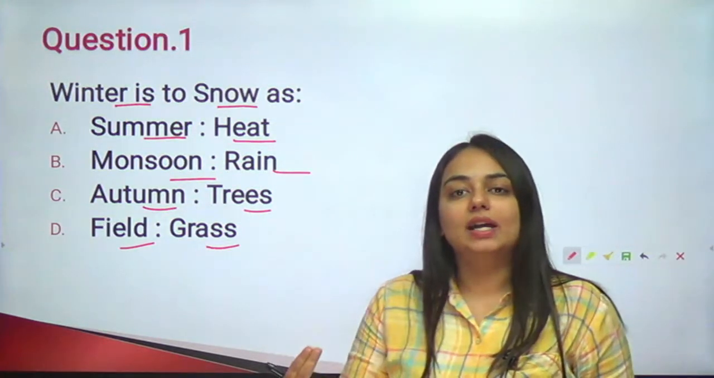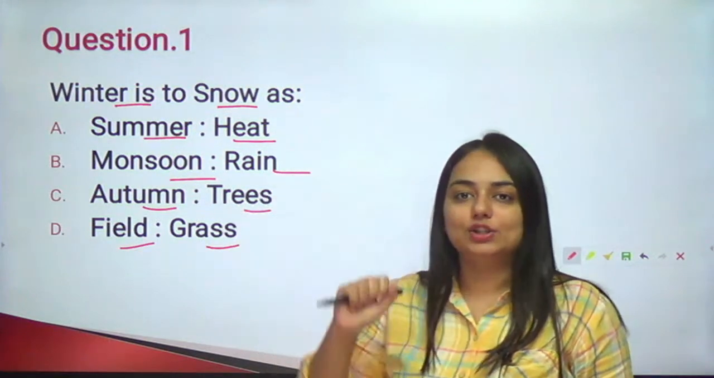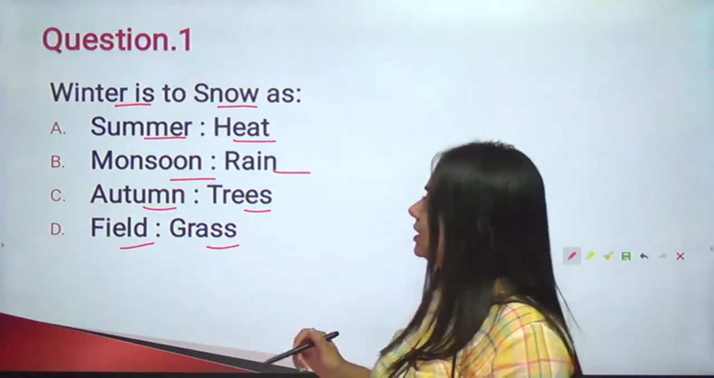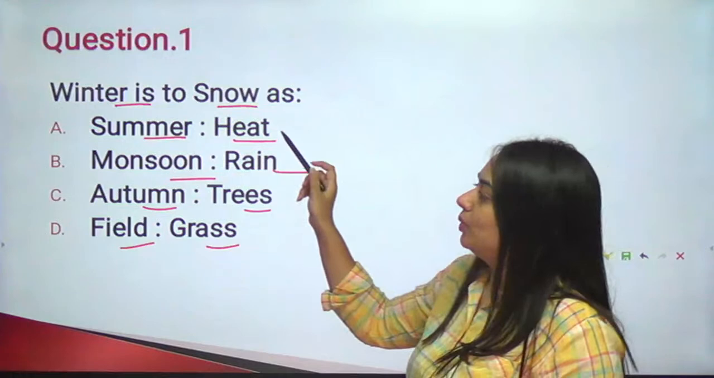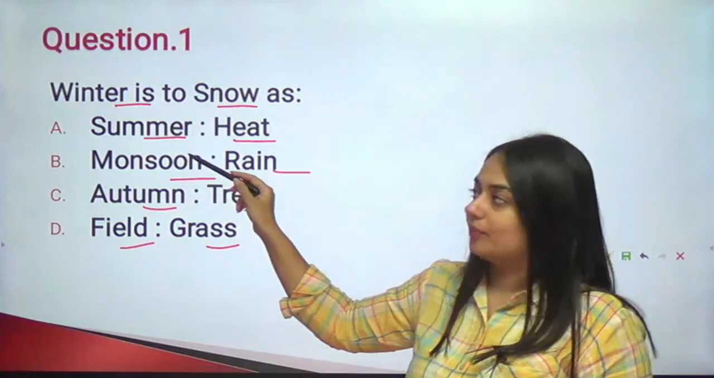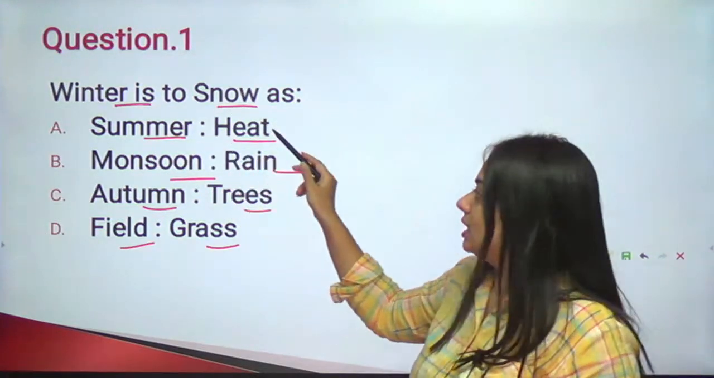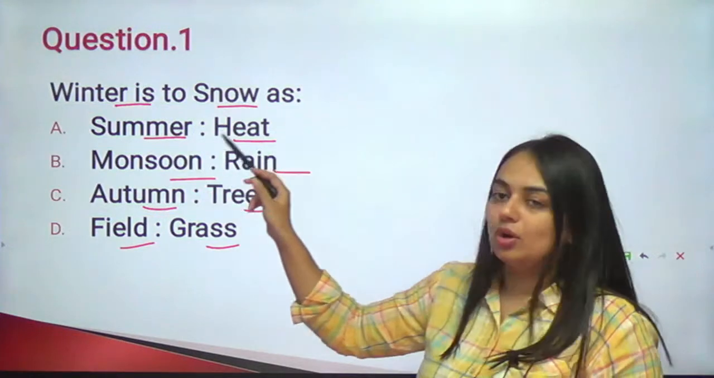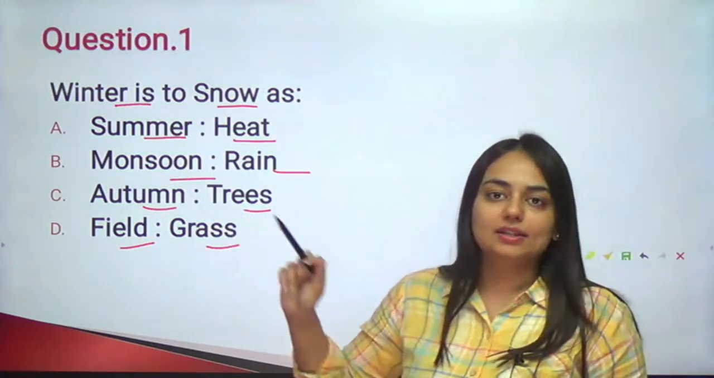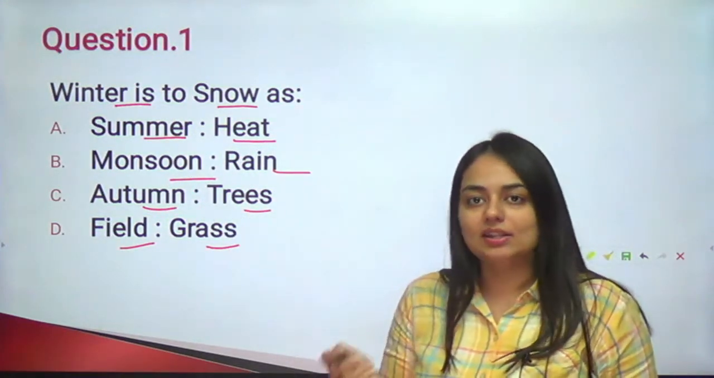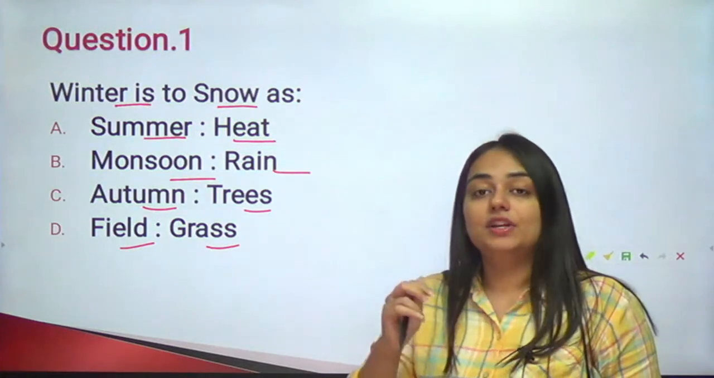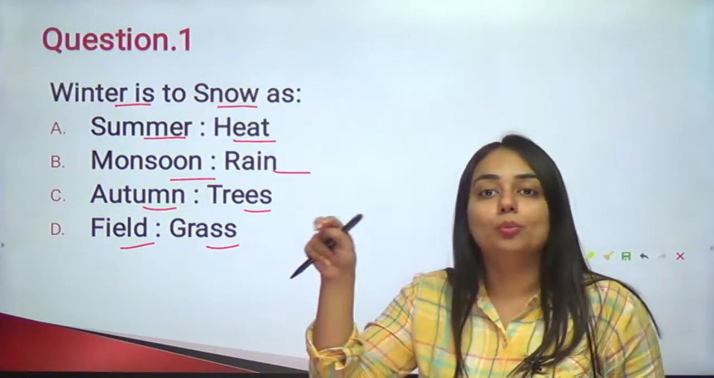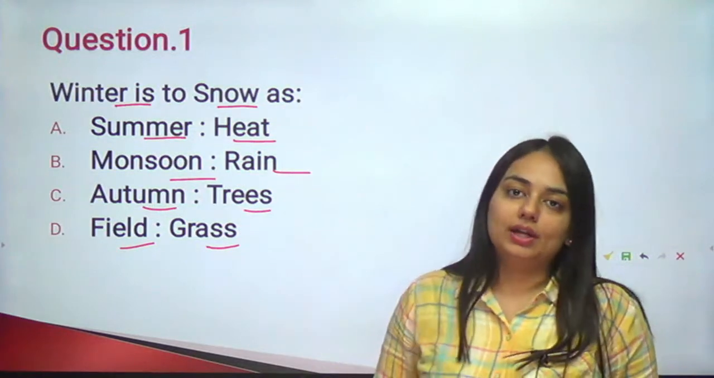Probably this is the time you have to change the sentence structure. So you must be saying that we see B in A. We see snow in winter, we see heat in summer, we see rain in monsoon, and we see grass in field. You must be saying it. This must have been your sentence. We have to further probe into this sentence to find out the right answer.